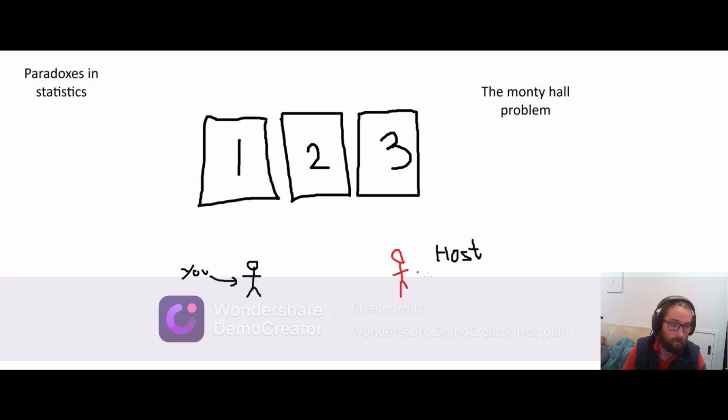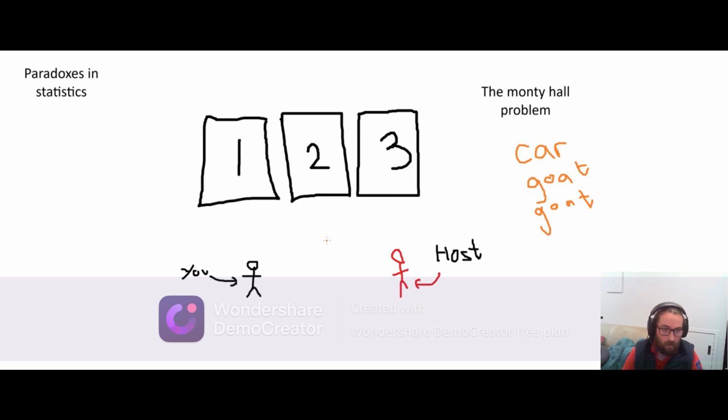All right, so behind one of these doors is a prize, something worth winning. I think most of the time the prize is a car. So behind one of them is a car, and behind the other 2 are prizes that aren't so desirable. I think the example is a goat. So we're gonna say there's a car and there's 2 goats. So 2 of those doors have a goat, one of them has a car. And you don't know which is in which door. You didn't see anyone sit the car in before the game started, so it's just a 1 in 3 chance for you. Now the way the game works is that you pick a door.